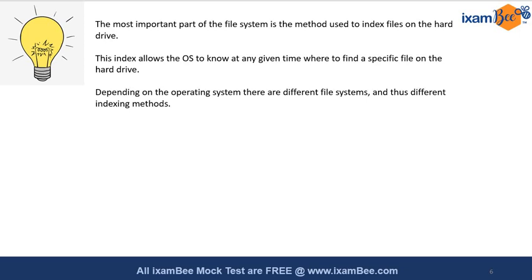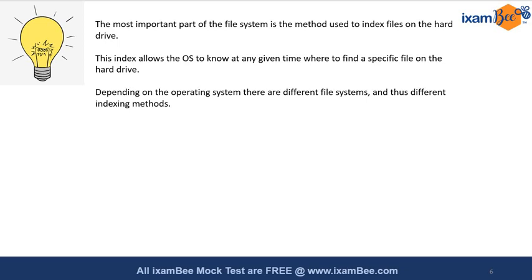For that, we have an index that is used to locate the desired file on that particular hard drive. Where is our file? How to find it? To find that file, we use the index. This index allows the operating system to know at any given point of time where that specific file is located on the hard drive. Depending on the operating system, there are different kinds of file systems, and thus different indexing methods are used.